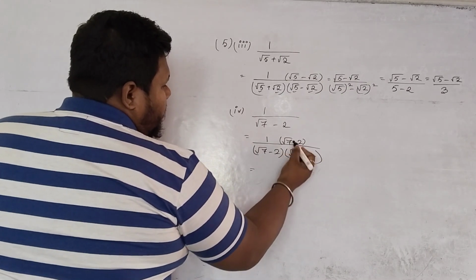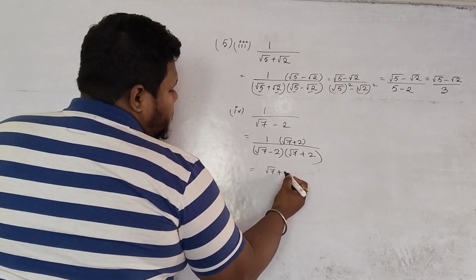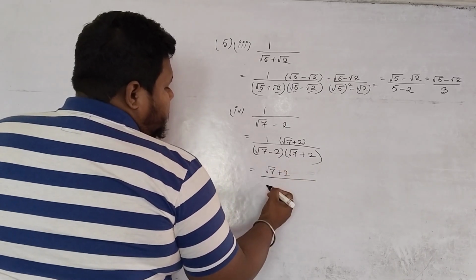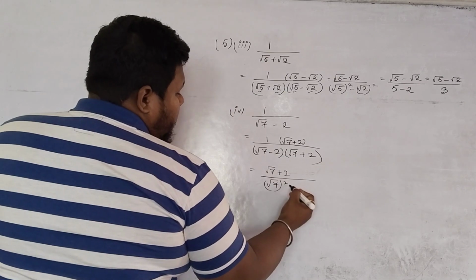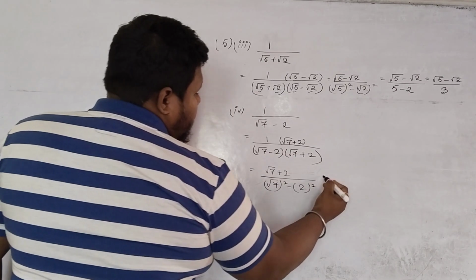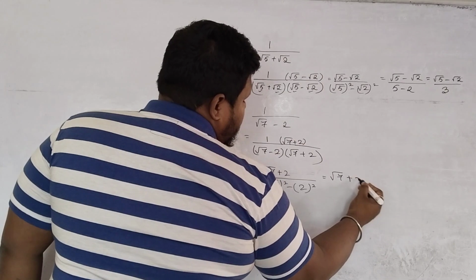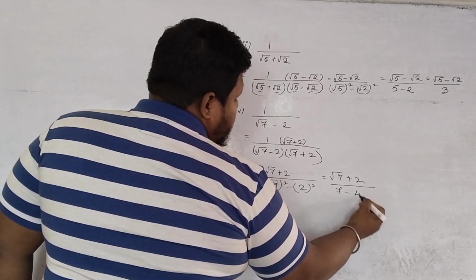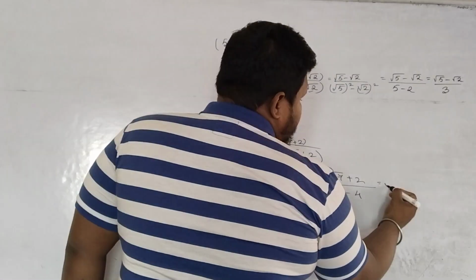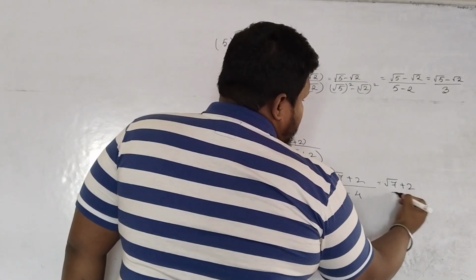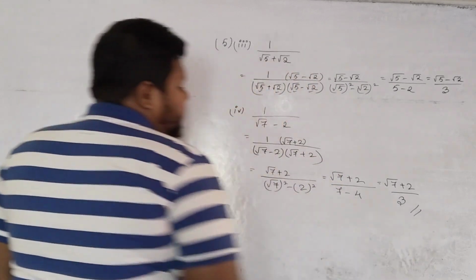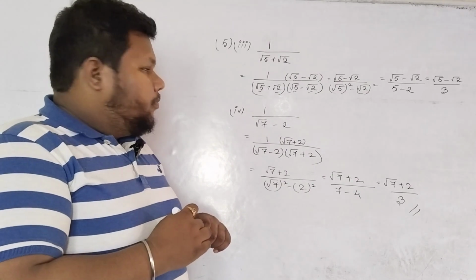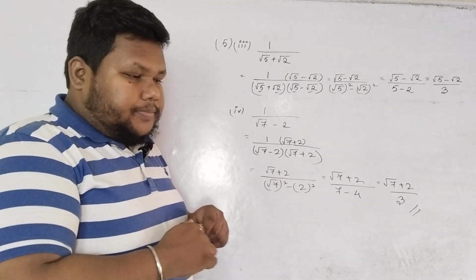So 1 into root over 7 plus 2 is root over 7 plus 2. Same terms, so a plus b, a minus b, a square minus b square. So root over 7 plus 2 by root over 7 square is what? 7 minus 2 square is 4. So root over 7 plus 2 divided by 3. Okay, I hope it is clear. So let us move to the next question.